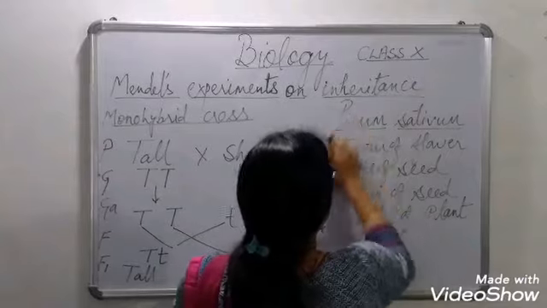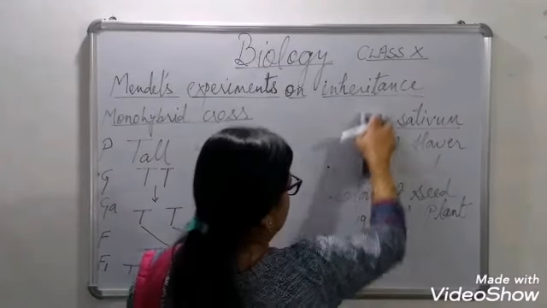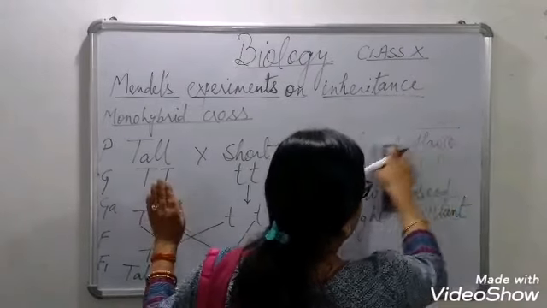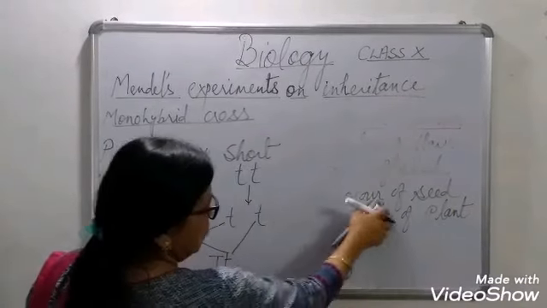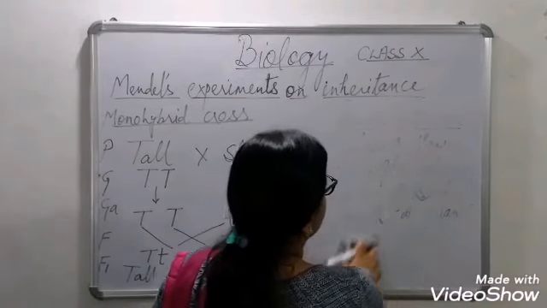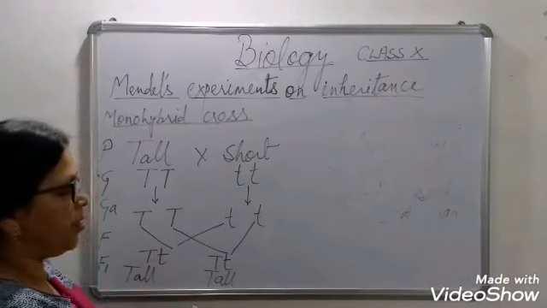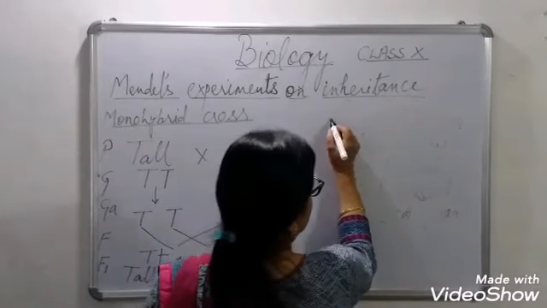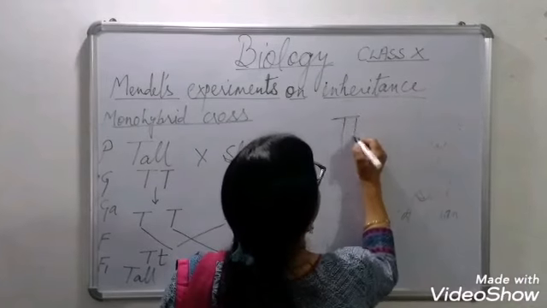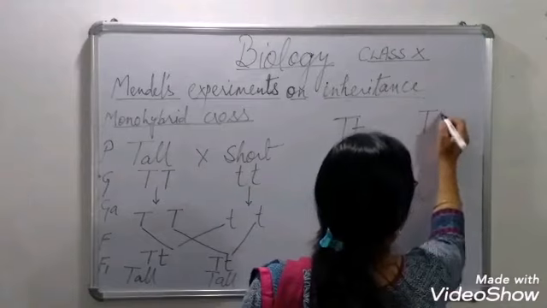Alright. So this was the result of F1 generation. Let us see what happens in F2 generation. These offsprings, the progeny of F1 generation, now will become parents of F2 generation. So in F2 generation, capital T and small t, from here only we are taking, and capital T and small t.